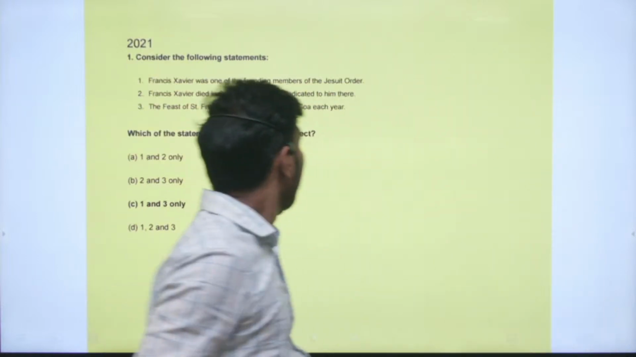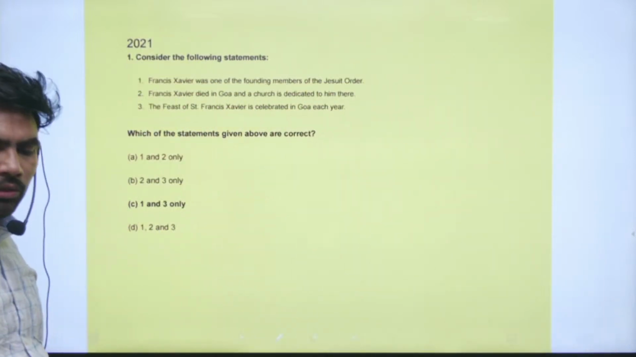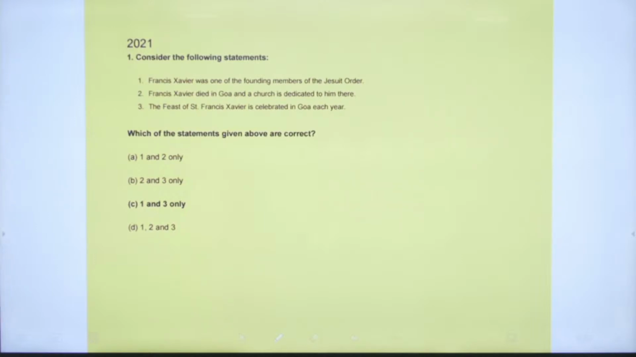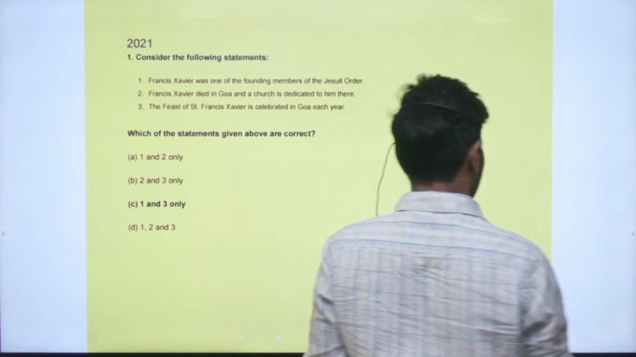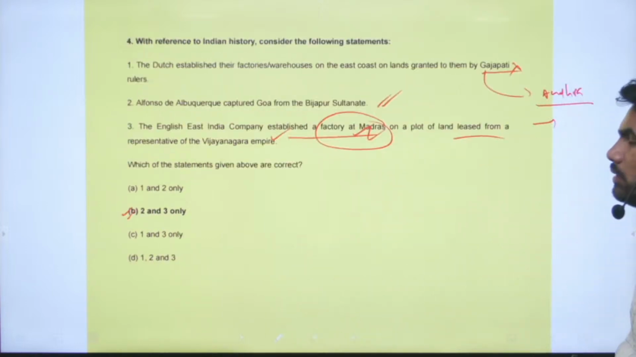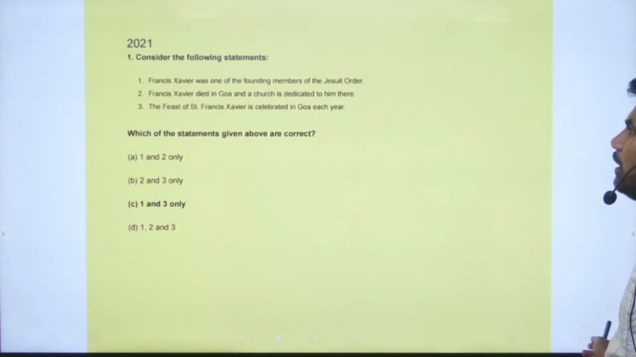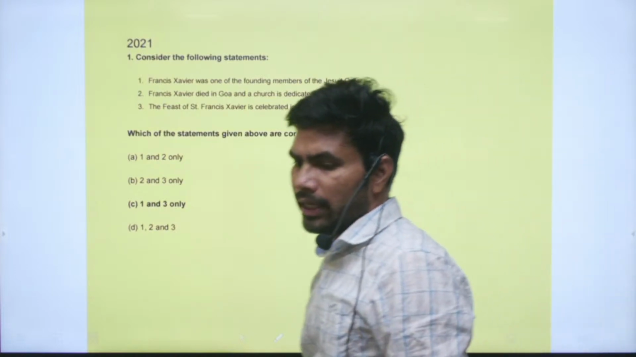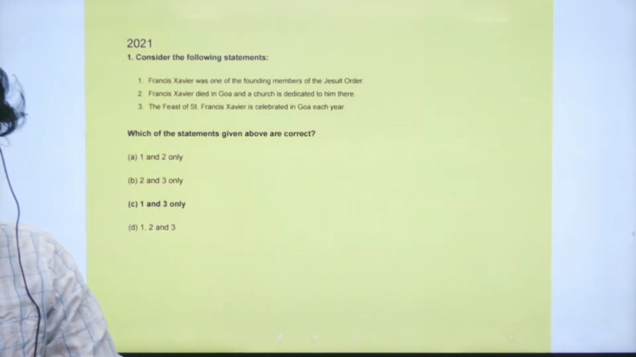Next question. So right, these are the questions from 2022. So here also you will see only 4 questions in the 2022. Again, fairly less number of questions. Now we will see the questions from 2021.